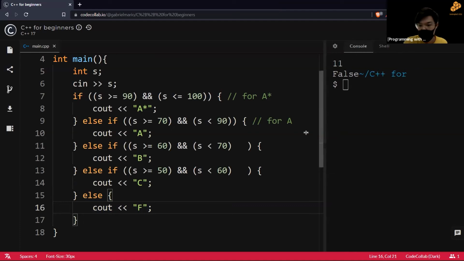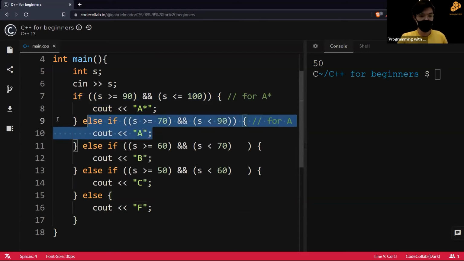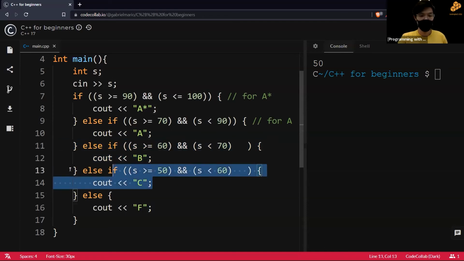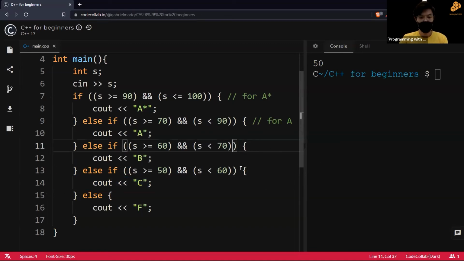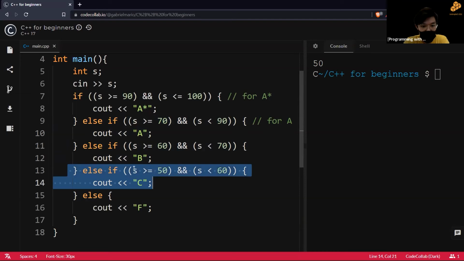Okay. So let's run this and see how it works, right? We got 50. Since 50 fails this condition, it jumps to here. It fails this condition, it jumps to here. It fails this condition, it jumps to here. And this is true. So thus, it'll end here. It'll stop here, since this is already true. It jumped down and then jumped here, and this is true. So thus, it'll output C.